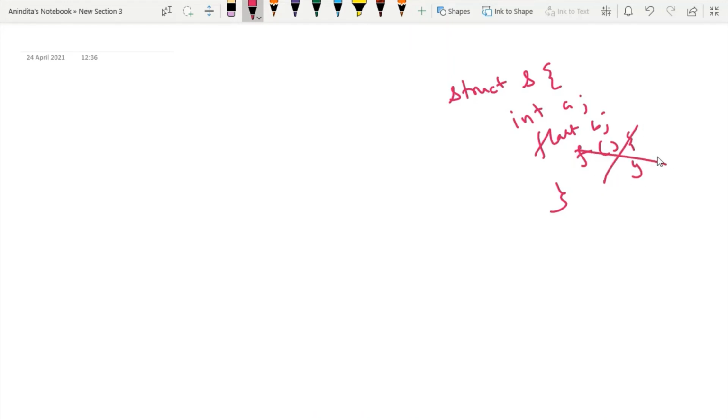So functions are not allowed inside a structure. However, whenever I define any class in C++, I can write primitive data types. At the same time, inside the class, I can also write any function. So functions are also allowed in a class in C++.